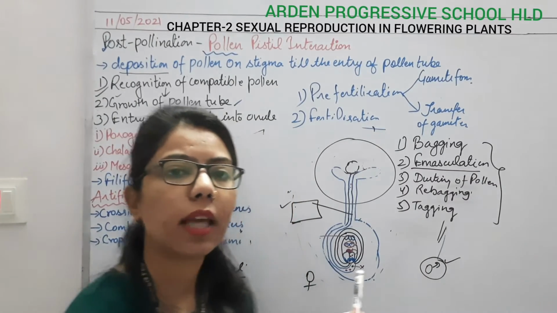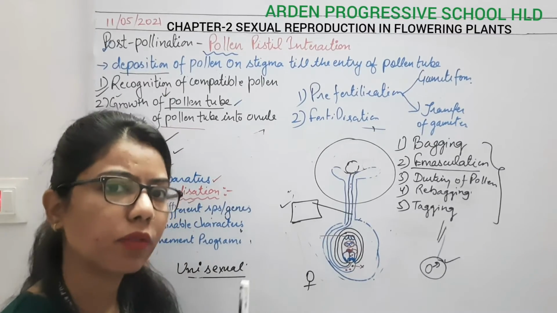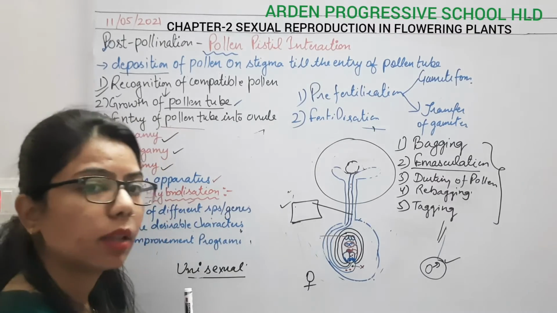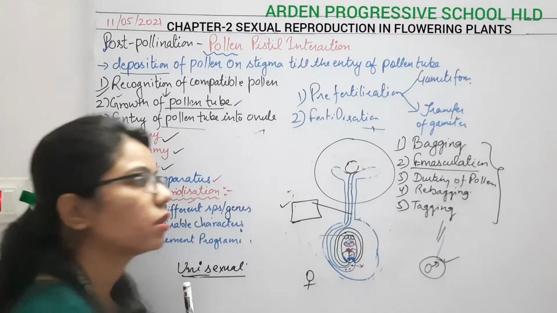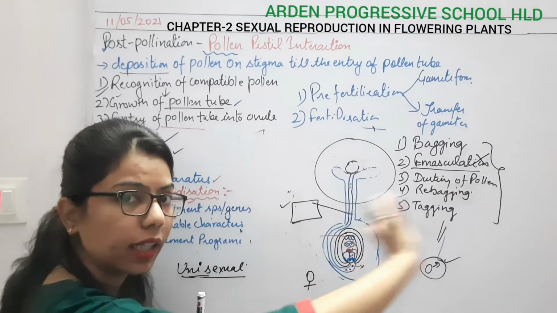In case of cucumber, what is happening? In the same plant we have male as well as female flowers. But we can go for cross pollination. We can take the pollen grain from any other plant. So in case of a unisexual flower, there is no need of emasculation. Why? Because it does not have any male part.